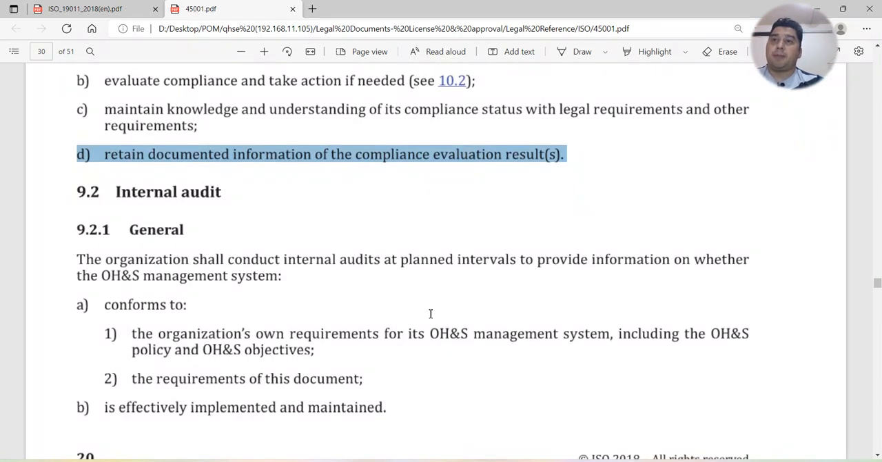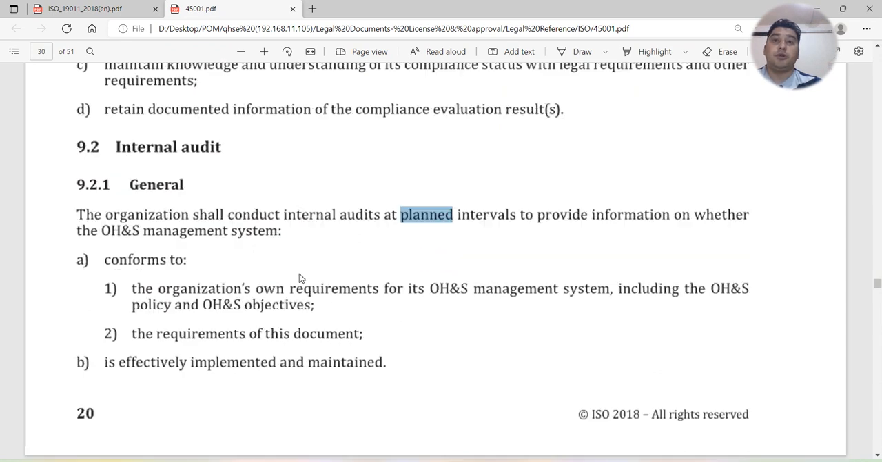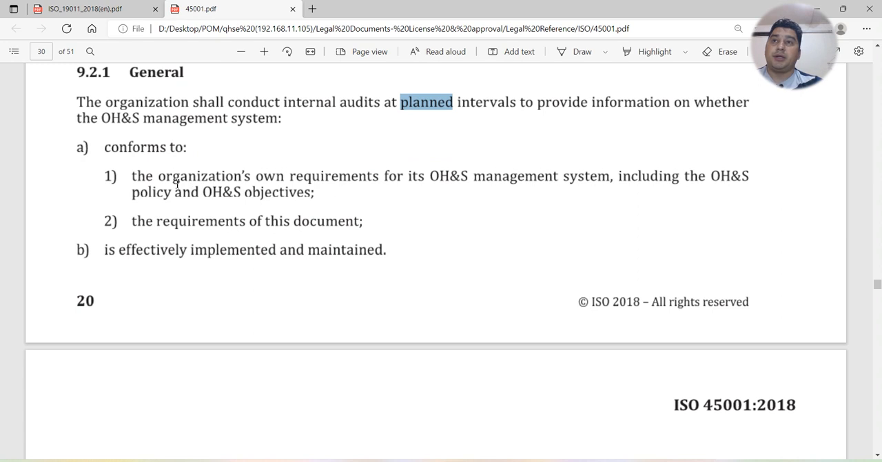9.2 Internal audit. The organization shall conduct internal audits. So it is a requirement. You have to conduct audits at planned intervals to provide information on whether the OHS management system conforms. So you have to make a plan for the audit, how frequently you're going to conduct it. Whenever you are conducting an audit, you have to make sure the organization's own requirements for its OHS management system, including the OHS policies and OHS objectives, are audited. You have to audit these things. The requirements of these documents need to be checked. Whether it is effectively implemented and maintained, you need to check during the audit. OHS management system.